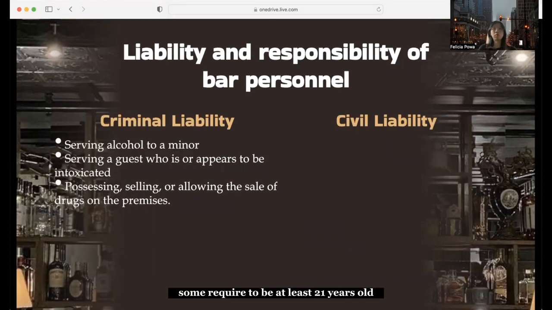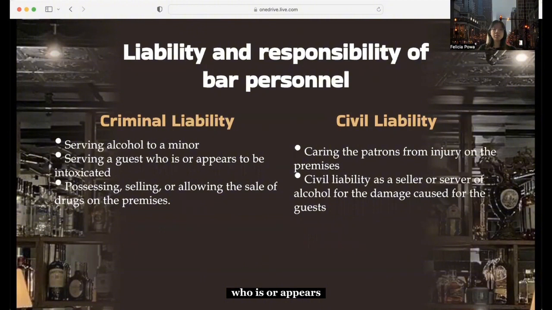Some require to be at least 21 years old, some at 18, and some allow minors to buy drinks with the supervision of their guardians or parents. For serving a guest who is or appears to be intoxicated, it is illegal to serve a guest who is or appears to be intoxicated. Licensees or permitters will be penalized with an on-the-spot fine.